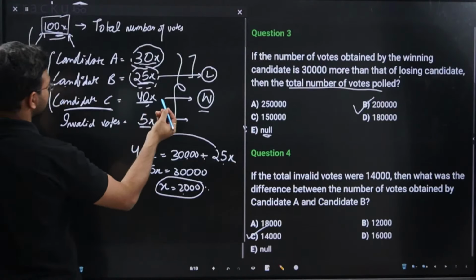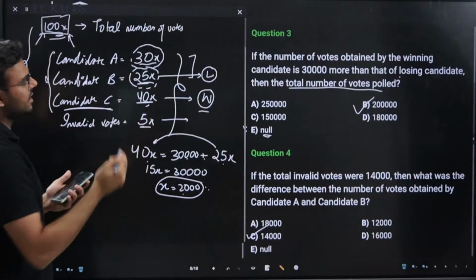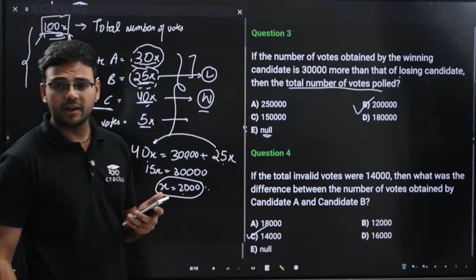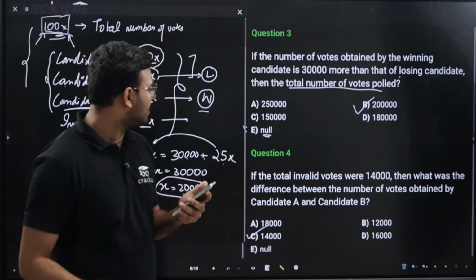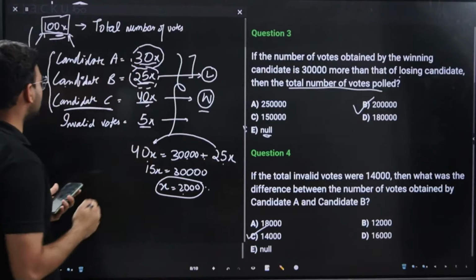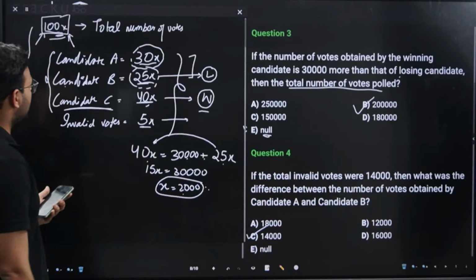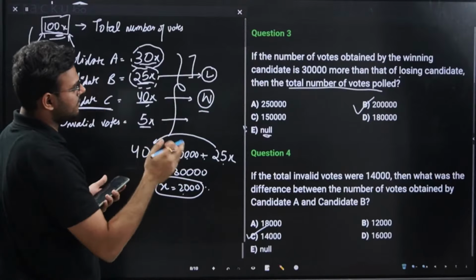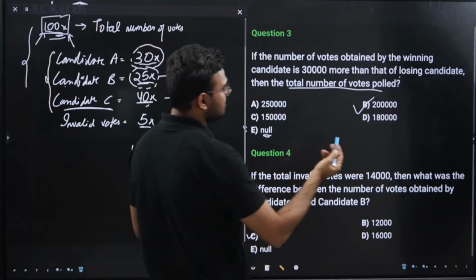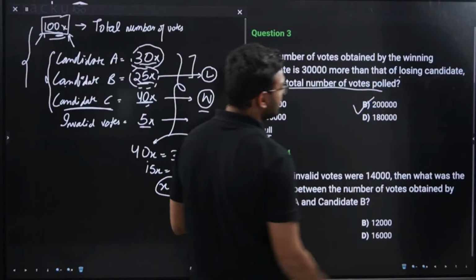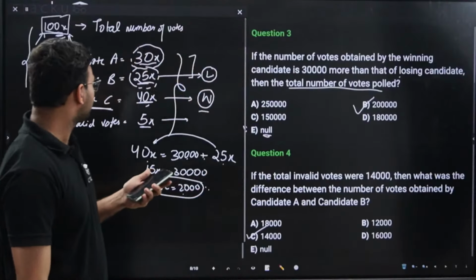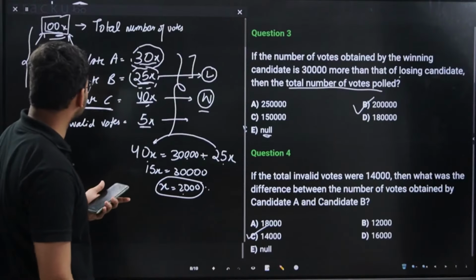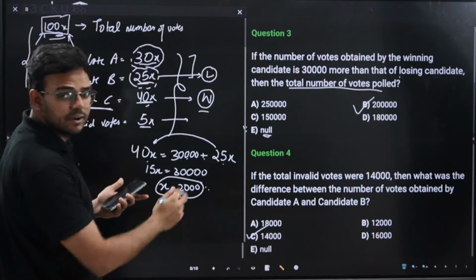We might have missed it, but it is discussing about that of losing candidate, so you can just replace it with the candidate who received the least number of votes. We are very sorry that we were not able to figure this out, it is an error from our side. It is discussing about the number more than that of the candidate which received the least number of votes. Instead of losing candidate, you can write least number of votes. We didn't focus here that both A and B are losing. So this is the error from our side. We'll definitely fix this up.